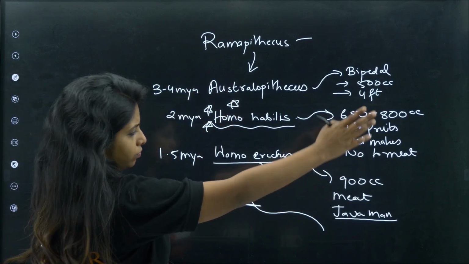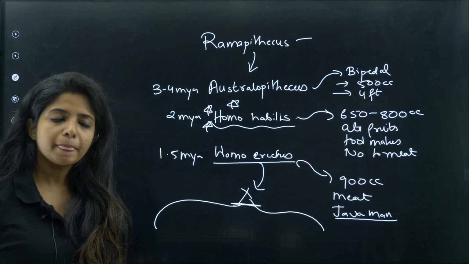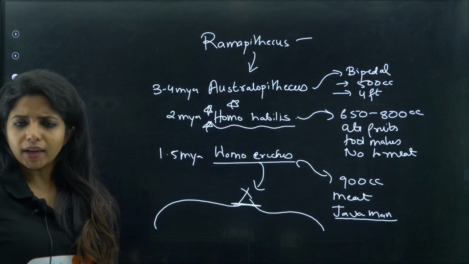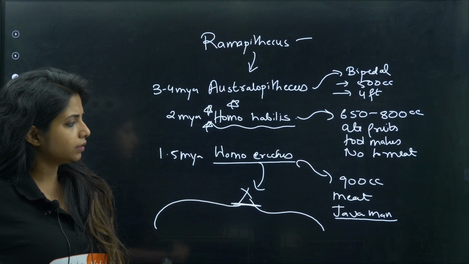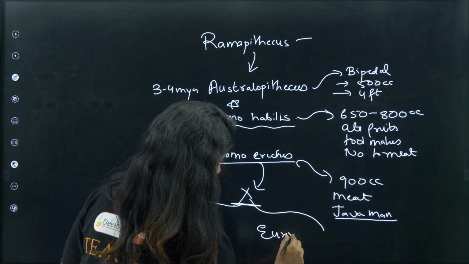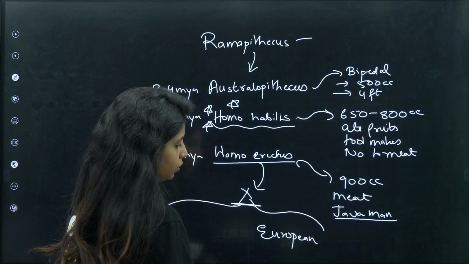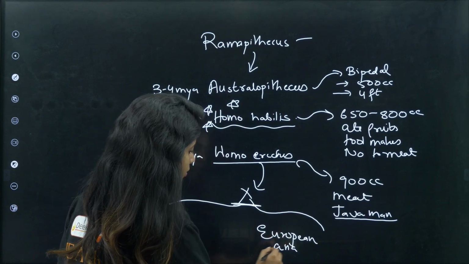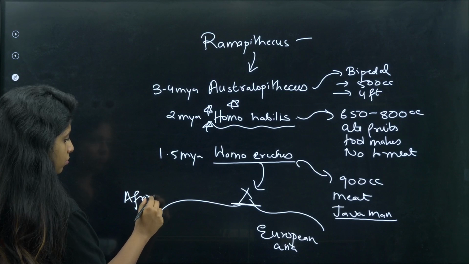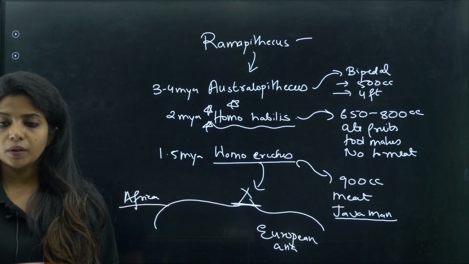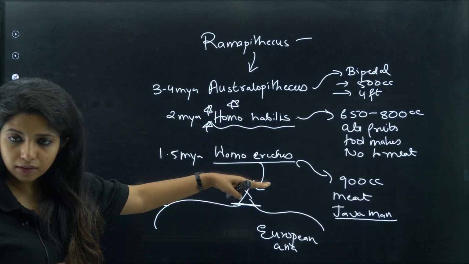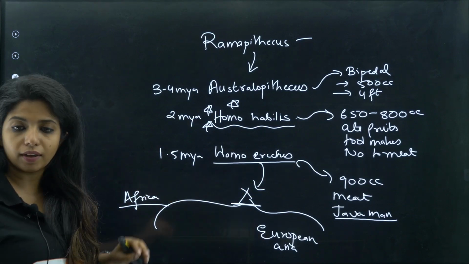Some of them moved to other areas, Philippines and things like that. Certain organisms among them moved to European regions and to Asia, whereas certain other organisms were still in Africa. From Homo erectus only we got something, and this something is the one that is going around everywhere.